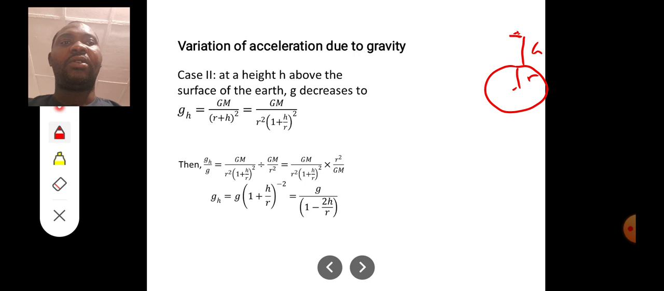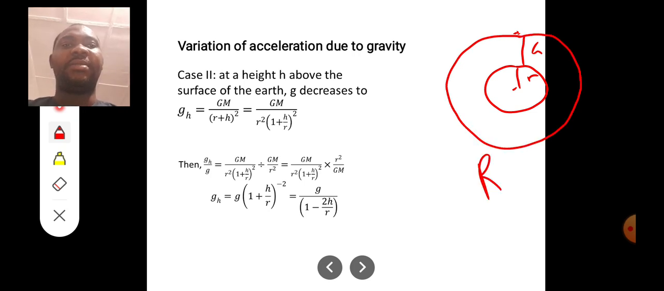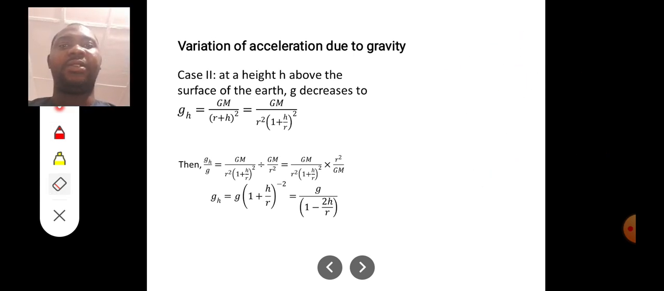So there is what we call the orbital radius, the radius of the orbit. The orbital radius is capital R, and this capital R is equal to small r plus h. That means the radius of the Earth plus the height above the Earth. Please note this. It's called the orbital radius, capital R: the radius of the Earth plus the height above the Earth. Let's rub this off and continue.